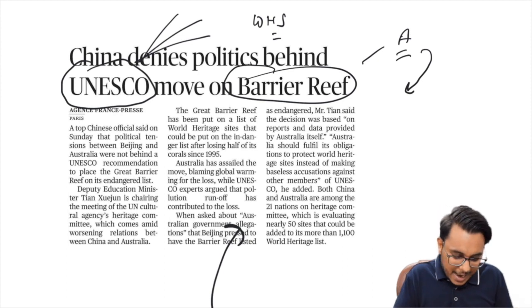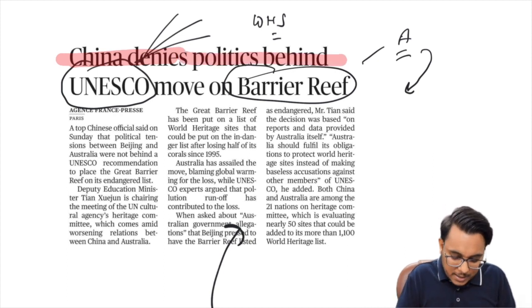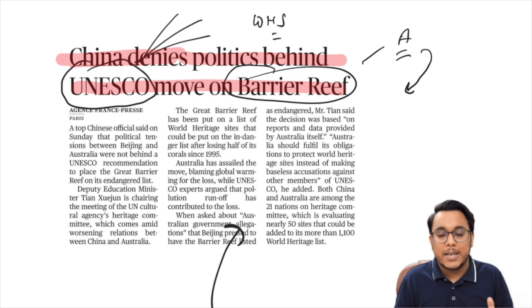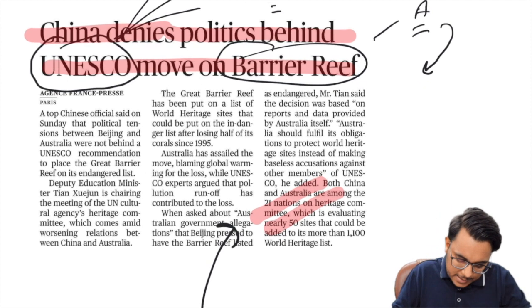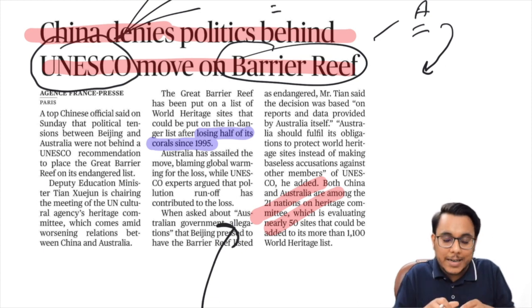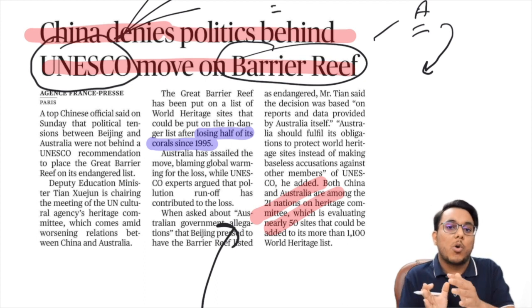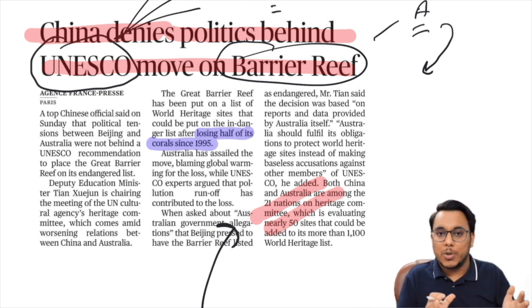So guys, here it has been said that China has denied all such things. You read the heading again: China denies politics behind UNESCO move on barrier reef. So all such things have happened here. Fine. Now guys, when we see the condition of the Great Barrier Reef, we can see that it has lost half of its coral since 1995, and because of that, the Great Barrier Reef needs to be put onto the list of World Heritage Sites which are in danger.